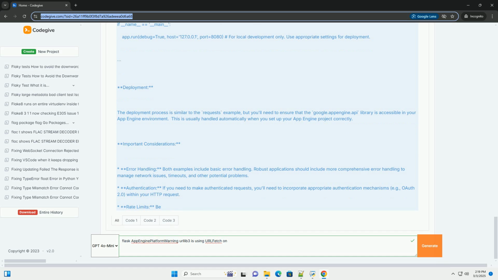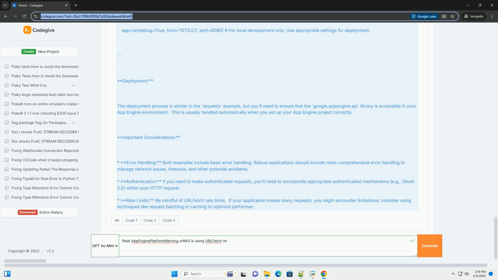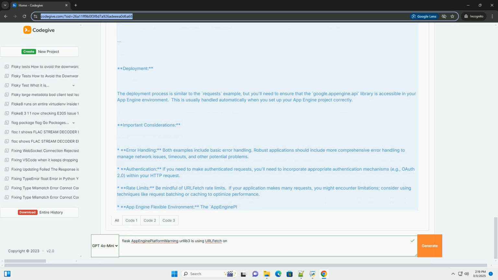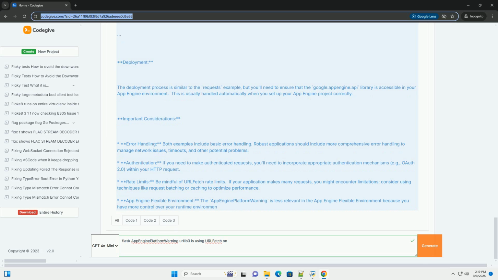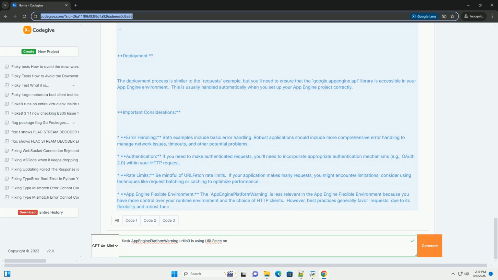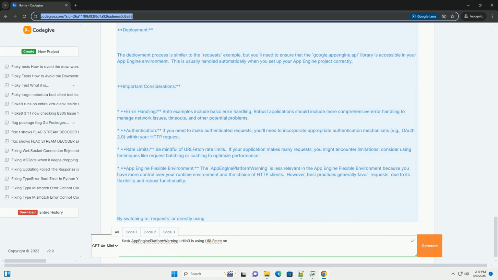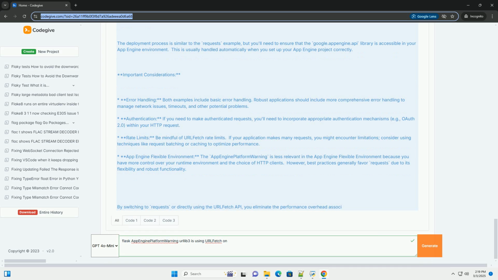Two, using the App Engine URLFetch API directly. This provides the most direct control and can be beneficial in specific scenarios requiring fine-grained customization. Solution 1: using the requests library. This is the recommended approach for most cases due to its simplicity and efficiency.